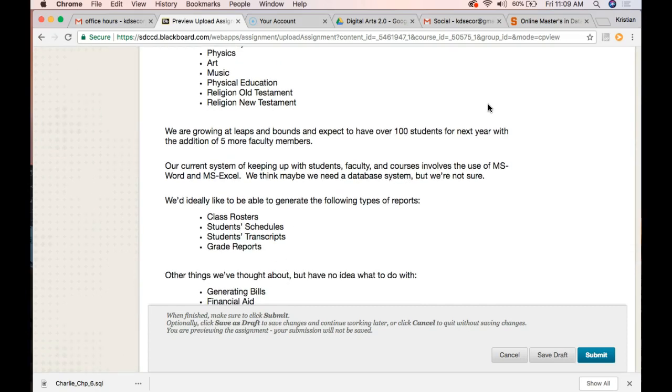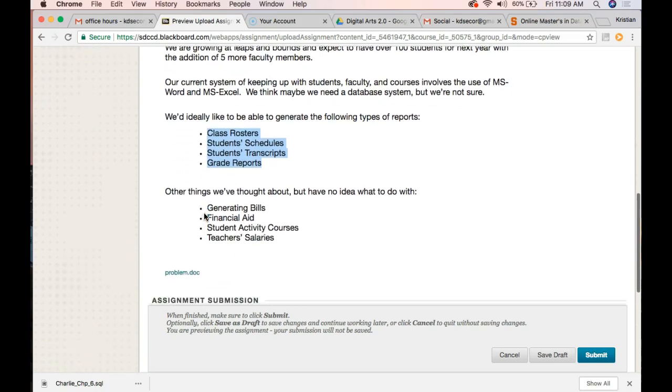This part, we'd ideally like to be able to generate the following types of reports: rosters, schedules, transcripts, and grades. Well, if you look at this and you think abstractly in the generic, a table that has students and a table that has courses will take care of that. We just have to be able to alter the elements inside those tables. Other things that we've thought about but have no idea what to do with. Well, teacher salaries, that would be part of the teacher table. Student activity courses, that would be part of the students and courses table. And the financial aspect would be a new table called finances.